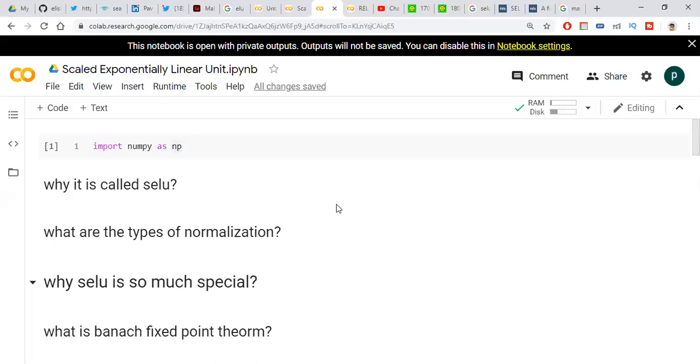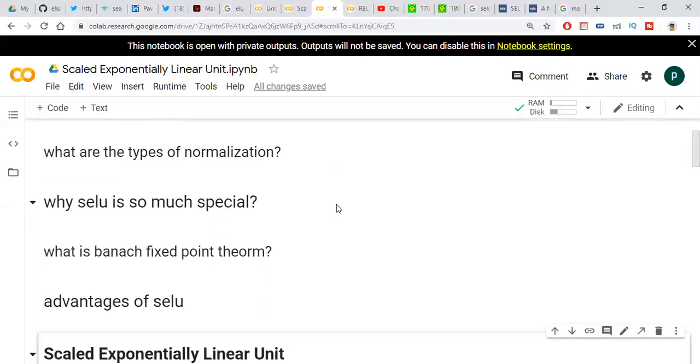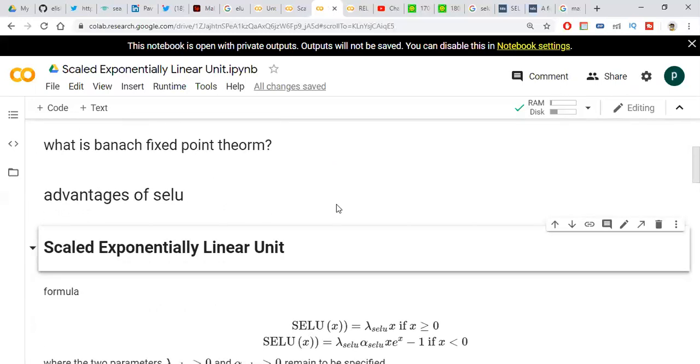Why should you use SELU? SELUs have the excellent quality of self-normalization, as I already discussed. Like ReLU, SELUs can't die because they have a negative part also. SELUs learn faster and better than other activation functions. This is the theory about SELU, friends. Let's go to the implementation part.